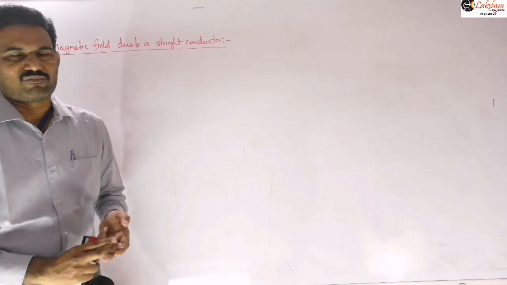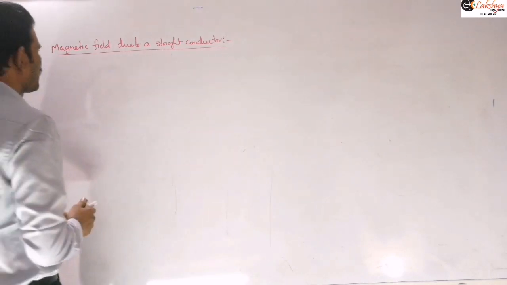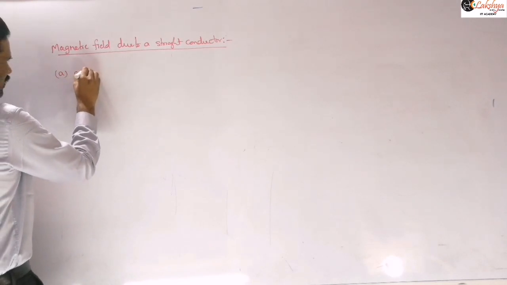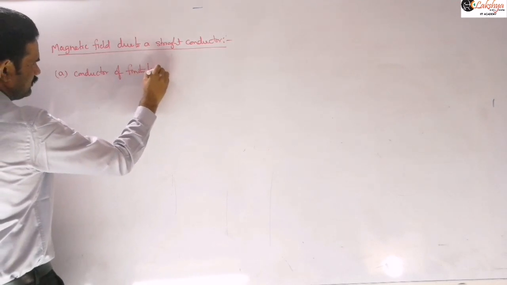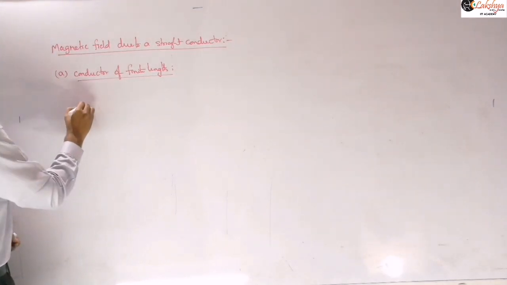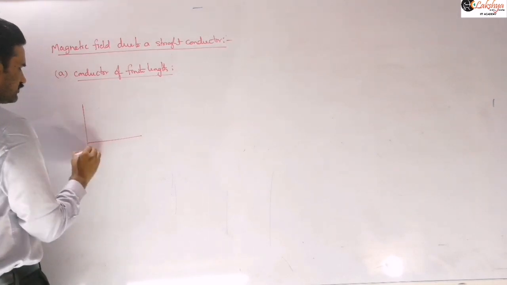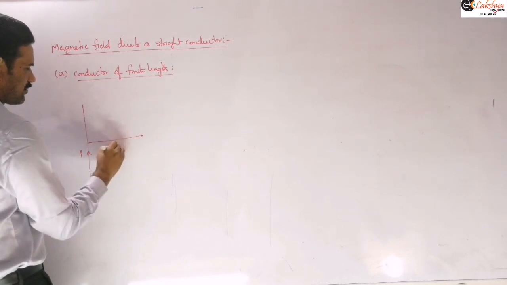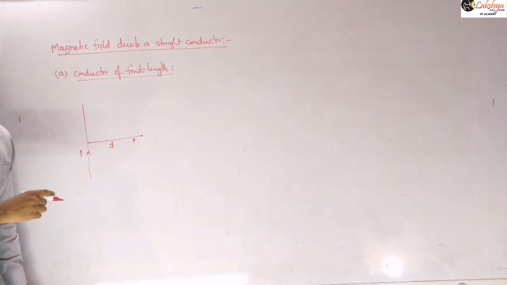That is what we are going to discuss now. One is magnetic field due to the straight conductor, and the other is magnetic field due to the circular arc. So here I am taking a straight conductor of finite length. That is the first case. We consider this conductor of finite length carrying some current I, and we take a point P at a perpendicular distance D from this wire.